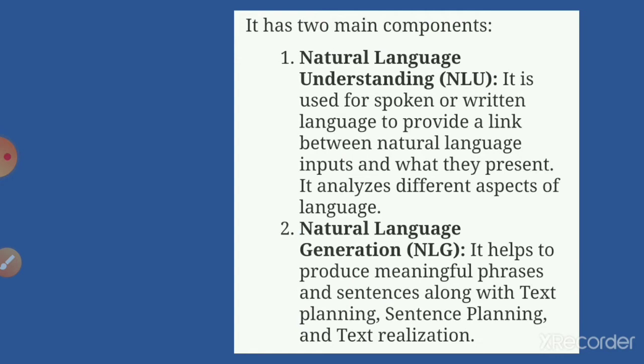So, natural language understanding is used for spoken or written language, whereas natural language generation helps to produce meaningful phrases and sentences. So, for human beings, actually NLG is very hard and NLU is easy, but for computers or systems, NLG is easy and NLU is difficult, children.